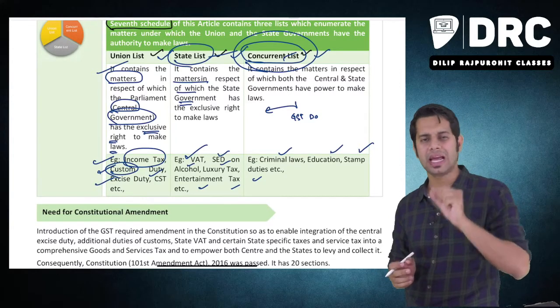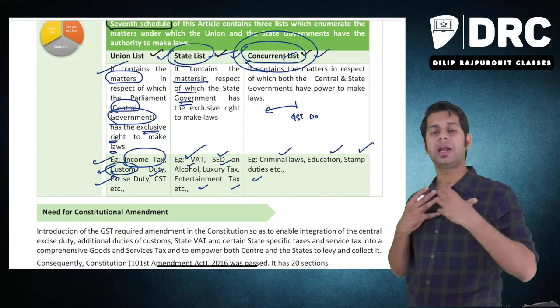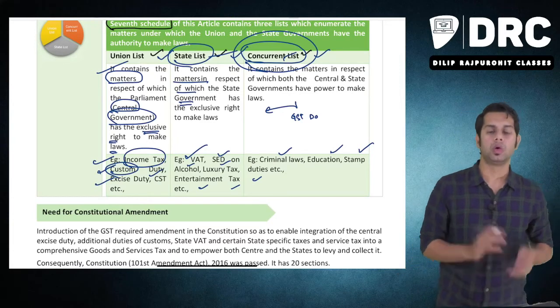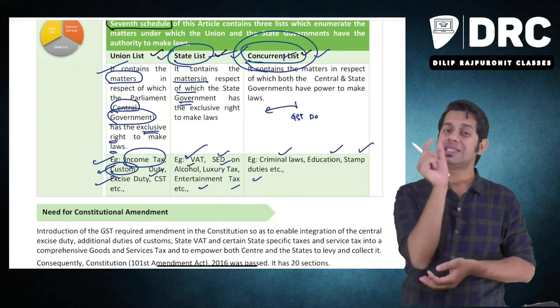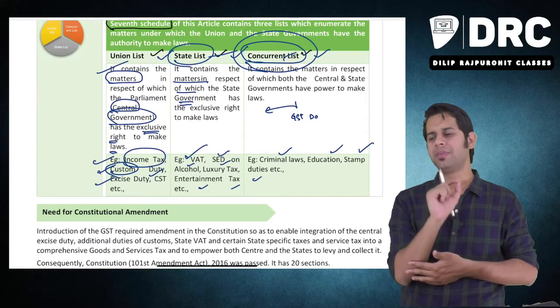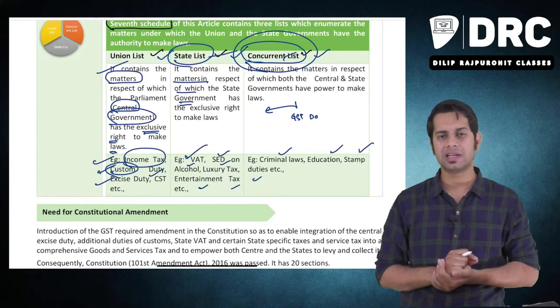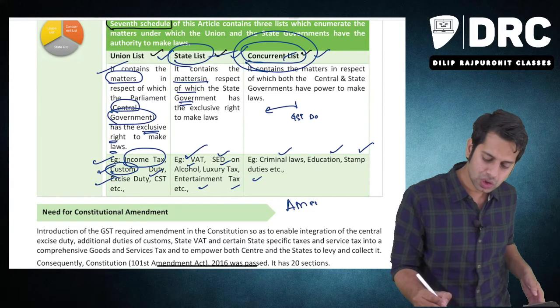GST was a type of indirect tax reform wherein now both the central government and state government have the power to levy the tax jointly. So the government had to amend our constitution. Because this particular item, that both the central government and state government can jointly levy taxes, was not there in our constitution, they had to make an amendment.